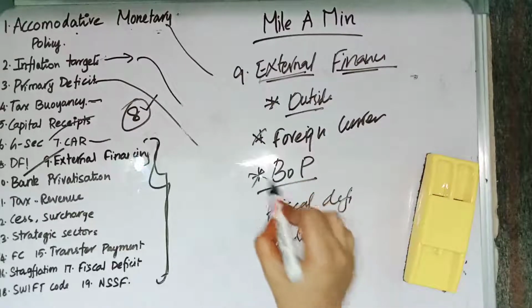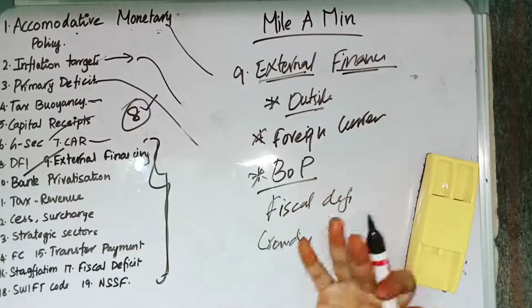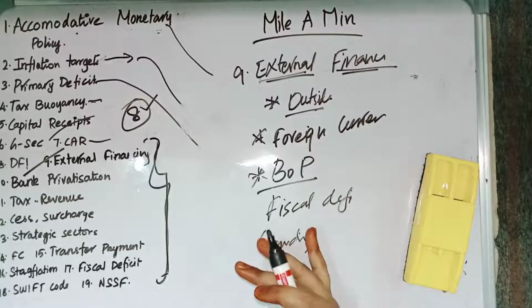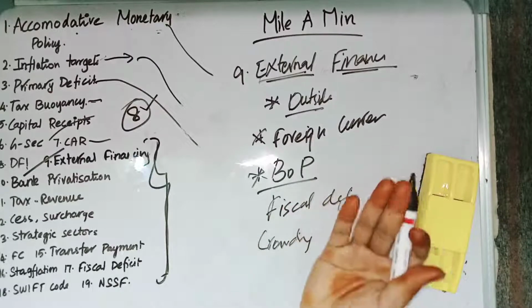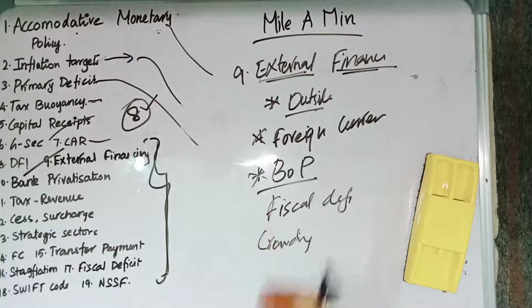As it is bringing foreign currency into the market, it can be used to bridge the balance of payment gap. So the balance of payment gap is nothing but we are having an export, we are having an import. From export, we are going to get money, we are going to get dollars. But for import, we are going to give dollars. So in this we have a gap called the balance of payment.